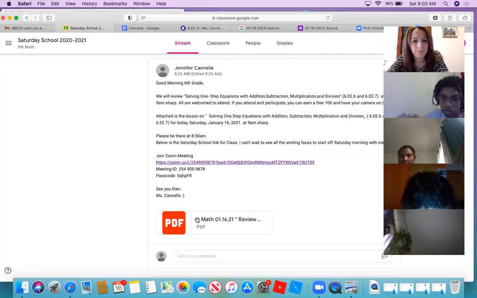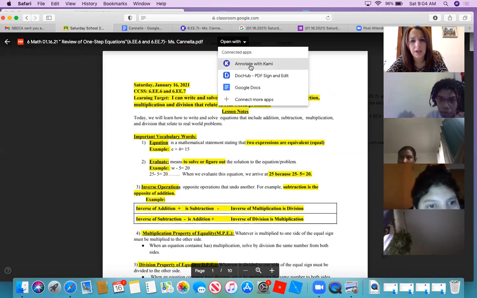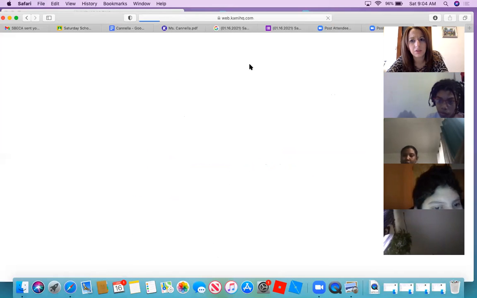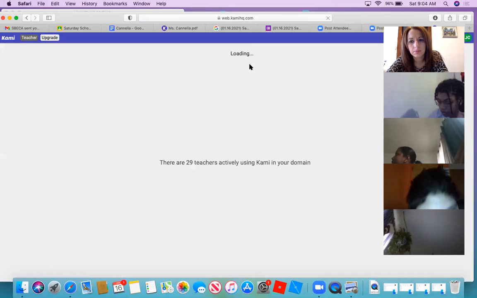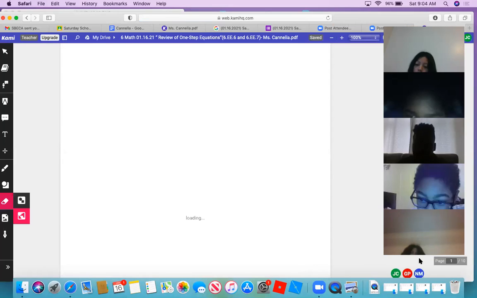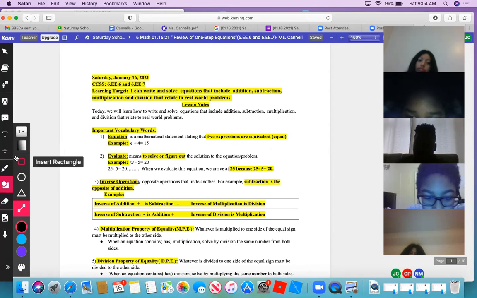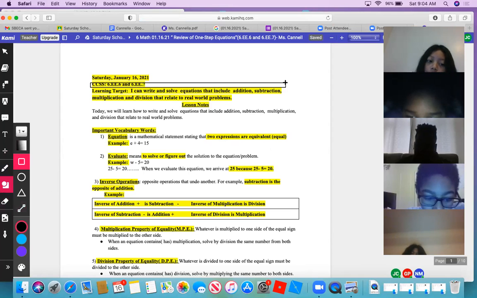All right, so here's today's work. We're reviewing what we did this week on adding, subtracting, multiplying, and dividing equations. You must write the learning target and all the notes. All right, here is the learning target.